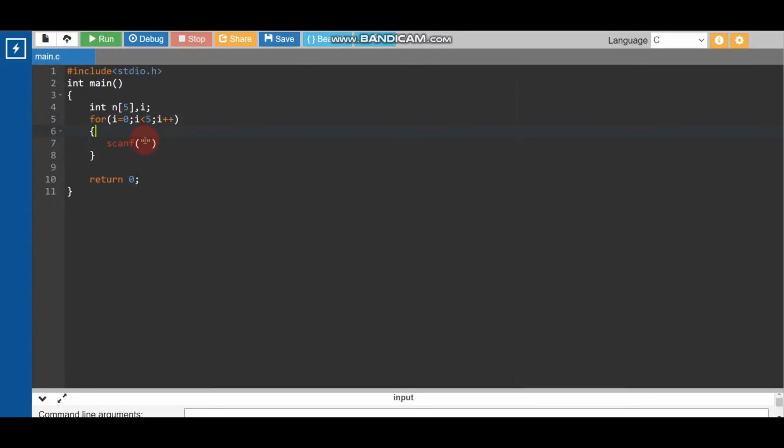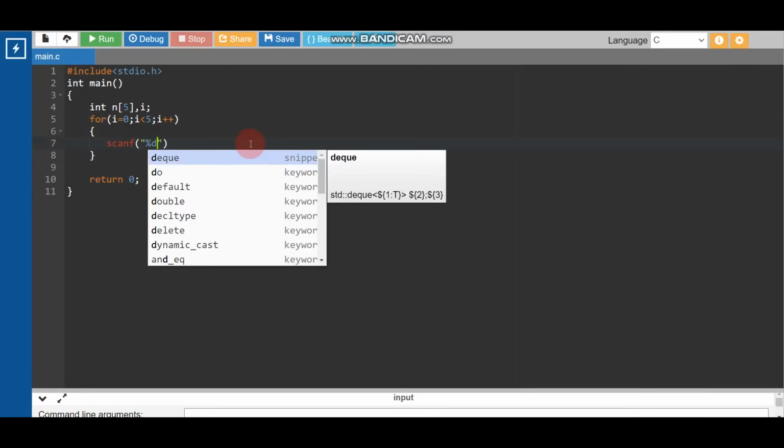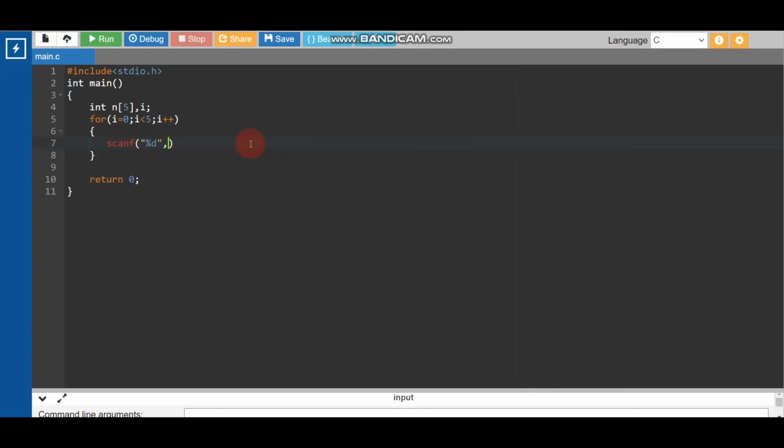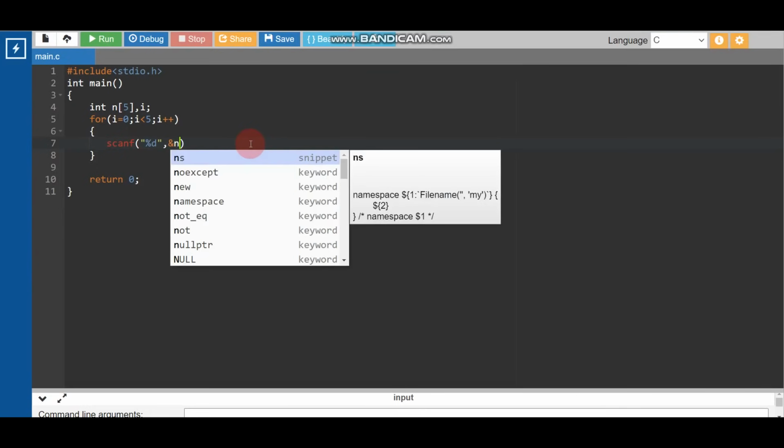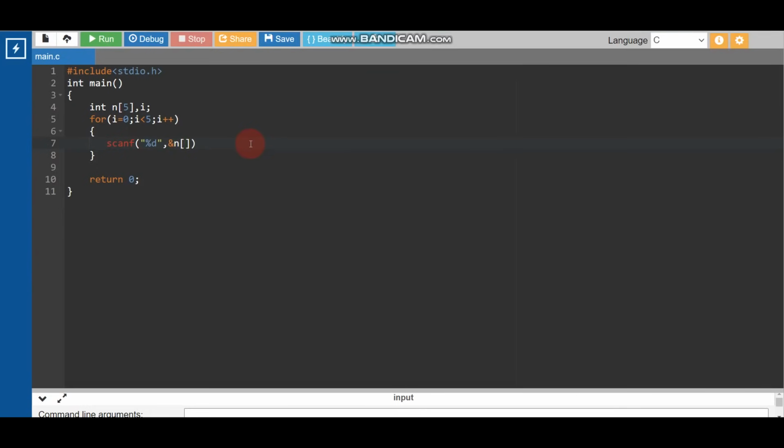Now we need to write %d. After that, what do we need to do? We need to write &n, and inside n we need to write i. Why am I writing i?